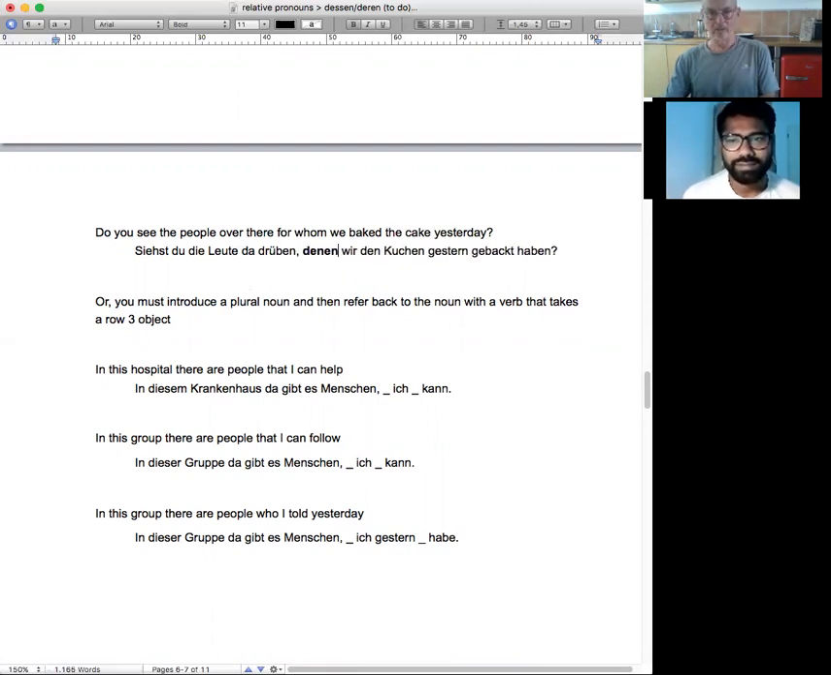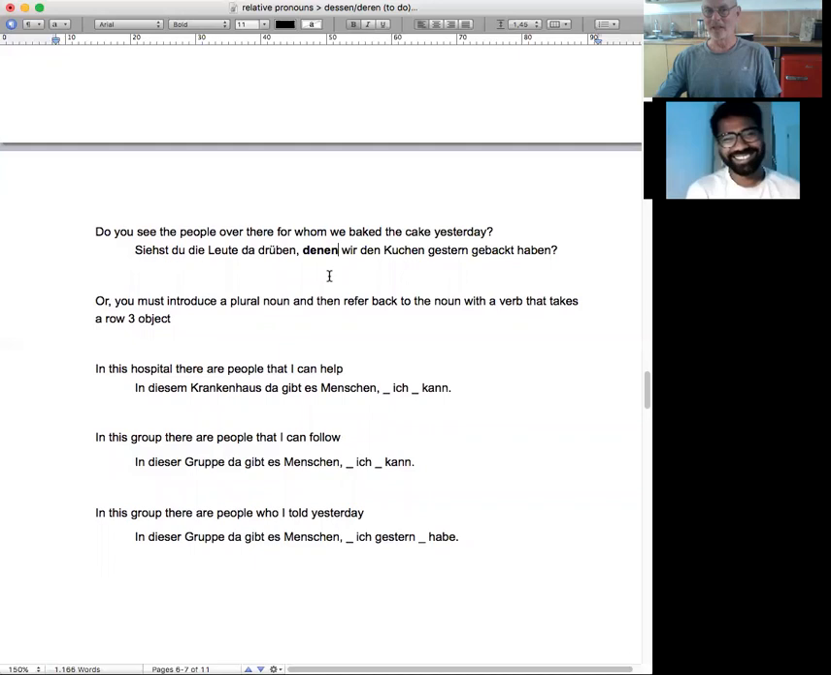Has to be dinner because we're doing dinner. Yeah, that's a no-brainer. That was an easy ball to hit. But look, we've got row 1. Here's row 2. Here's the 3 things. They're the ones who got the cake. I introduced a plural noun in the first clause. Yes, I did. The people.